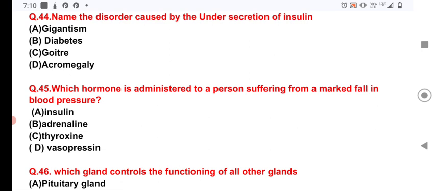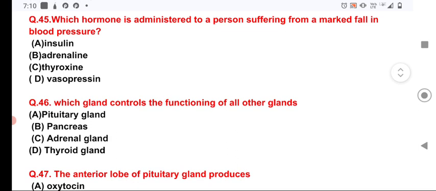Now the question number 45, which hormone is administered to a person suffering from a marked fall in the blood pressure? The hormone adrenaline is administered to a person suffering from a marked fall in the blood pressure, because the adrenaline hormone regulates the blood pressure, and the blood pressure is known as the pressure of blood in the arterial system of our body.